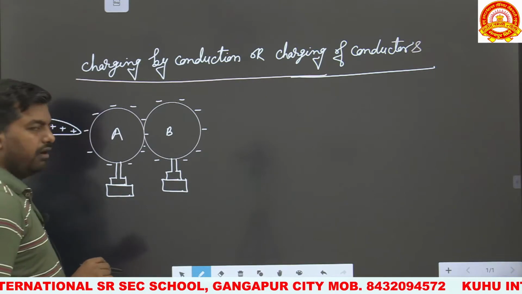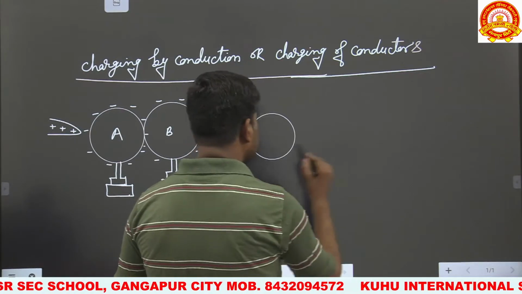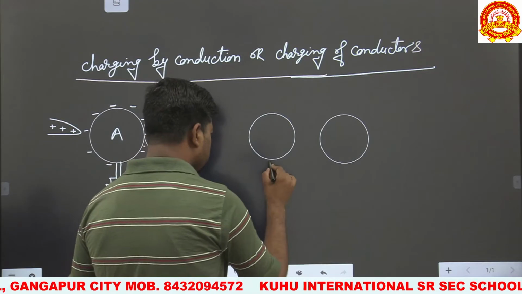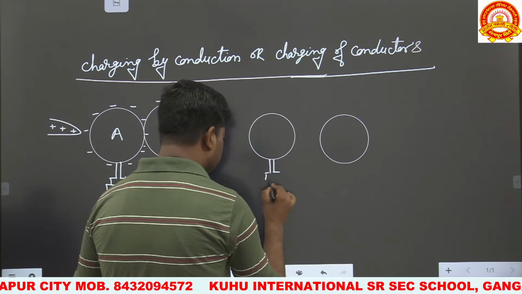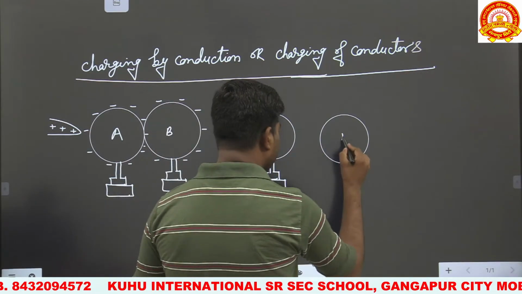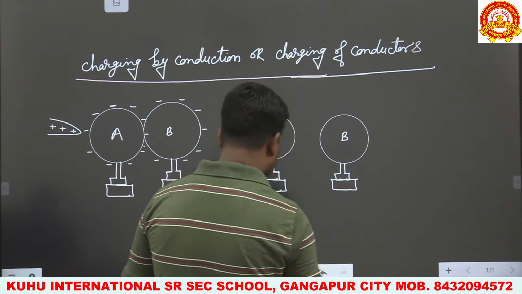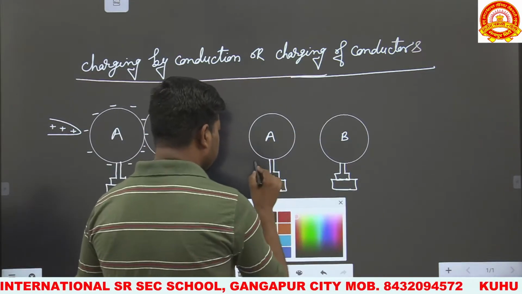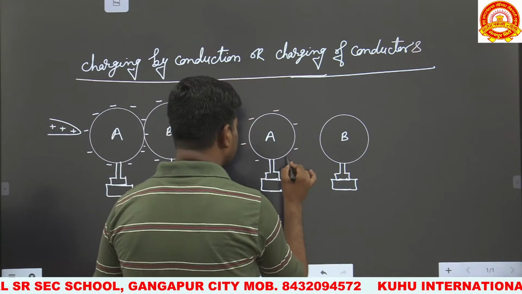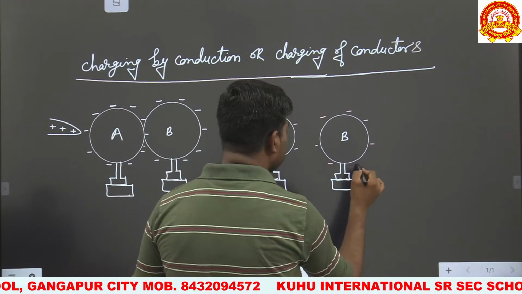And after then, when both bodies become separated, this is the body A and this is the body B. So both bodies become separated. Then body A becomes negatively charged, and body B also becomes negatively charged. This method of charging is called charging of conductors. This is body A which is negatively charged, and this is body B, which is also negatively charged.